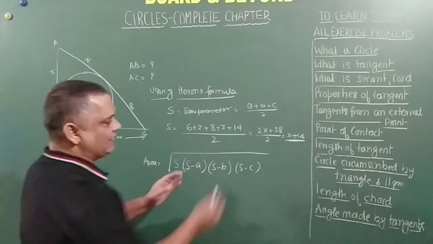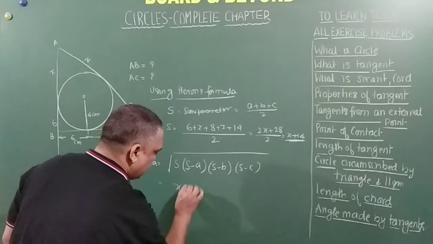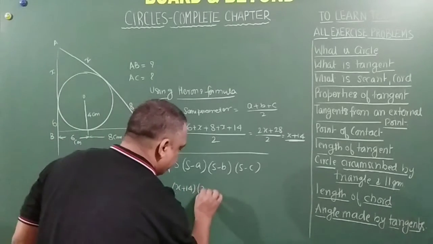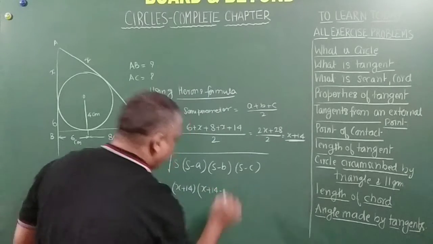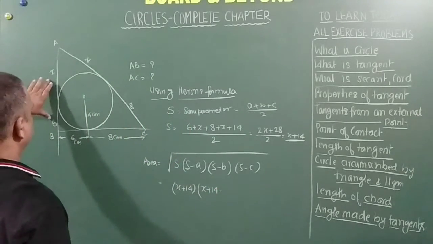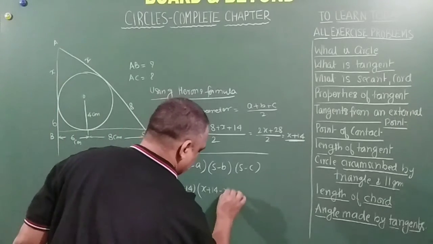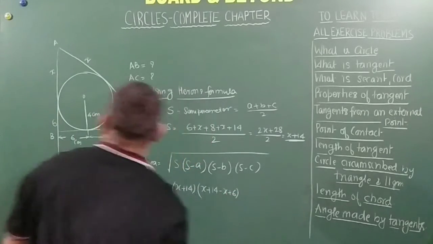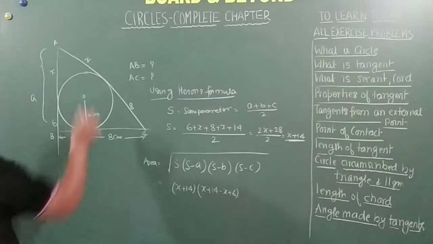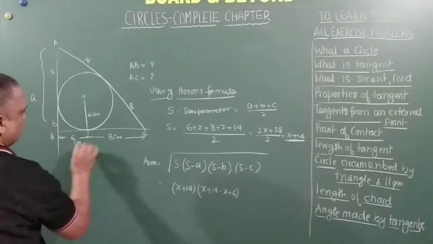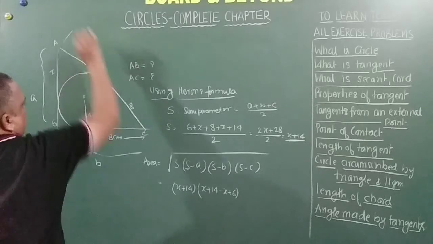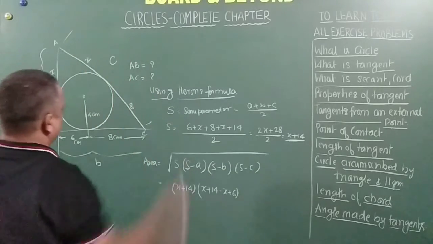Which is also equal to, I'll just replace the values, x plus 14 into x plus 14 minus A. Let's call x plus 6 as A, this as B, no problem, anything will do, and this is C.